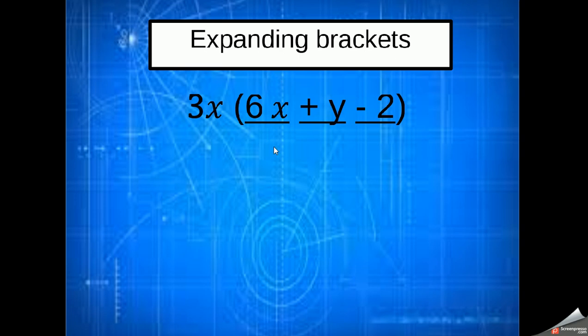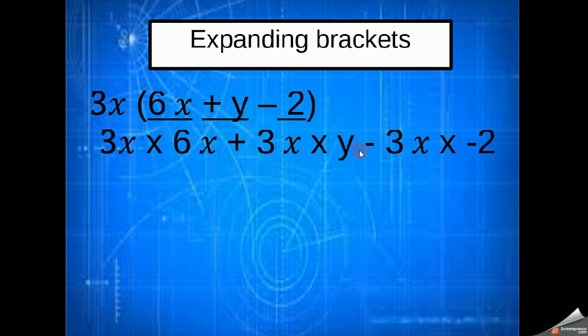Well, first of all, same rule. I look at all the things that are separated by pluses or minus. We've got a 6x, we've got a positive y, and we've got a negative 2. We're going to do 3x times 6x, 3x times y, and 3x times minus 2. It should be a positive 3x, apologies.